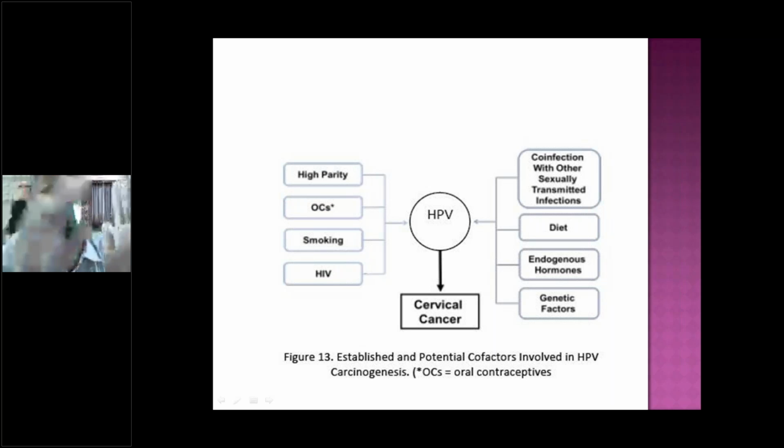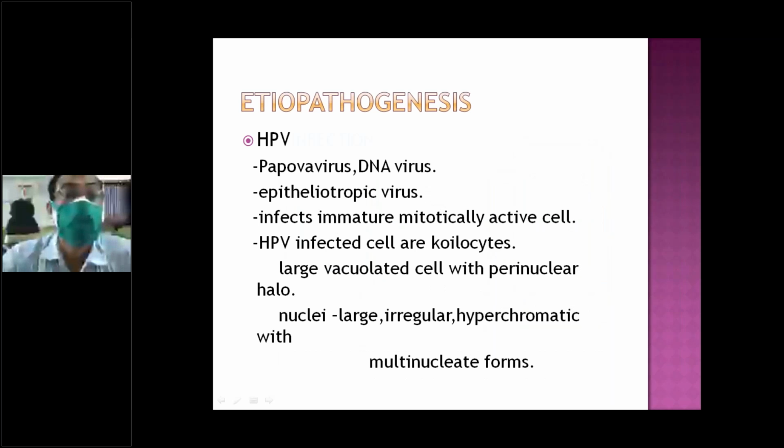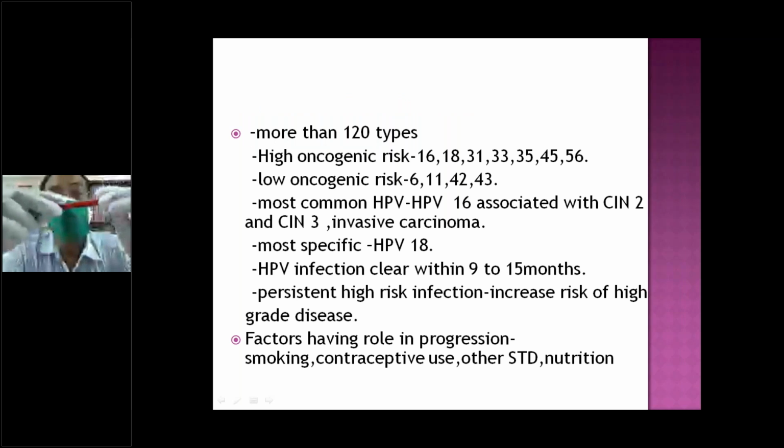Though HPV infection sometimes subsides on its own within 2 years, we still have to be careful. If there is infection, the chances of pre-malignancy or malignancy are very high. Already I told you these are the HPV viruses. Types 16 and 18 are more dangerous than 6 and 11.